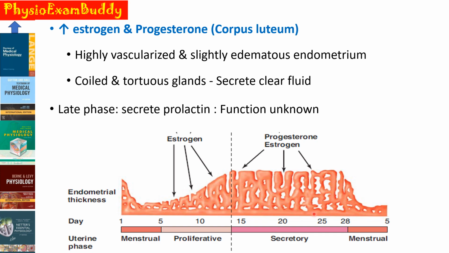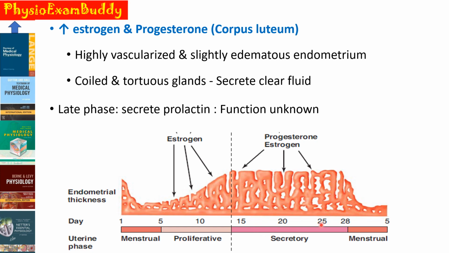And during the secretory phase, there occurs an increase in both the progesterone as well as estrogen because the corpus luteum will begin to secrete estrogen and progesterone. So there is an increase in the estrogen and progesterone during the secretory phase. And it makes the endometrium highly vascularized as well as slightly edematous. And the uterine glands become coiled and tortuous glands, and they also begin to secrete clear fluid. So it is a secretory type of endometrium during the secretory phase. That is why the name secretory phase.